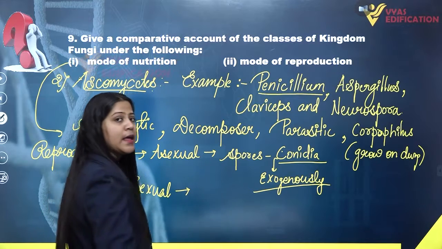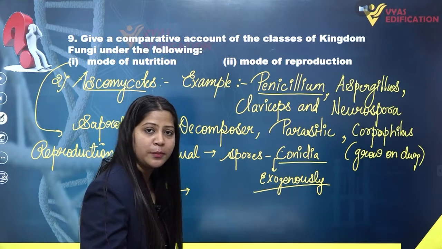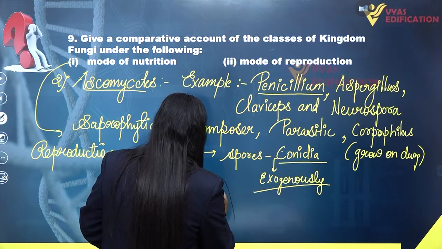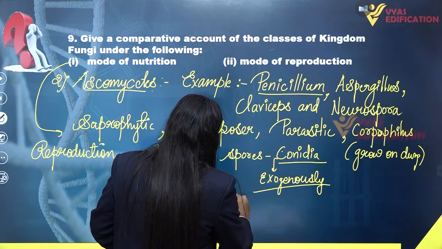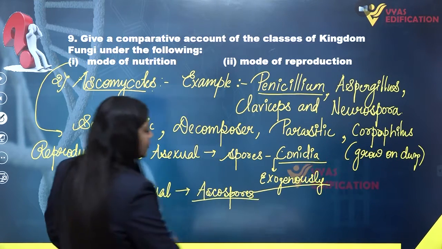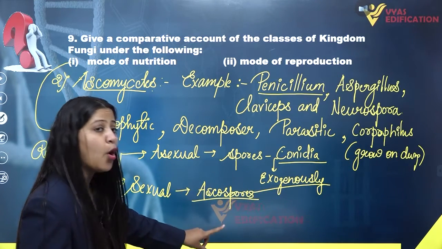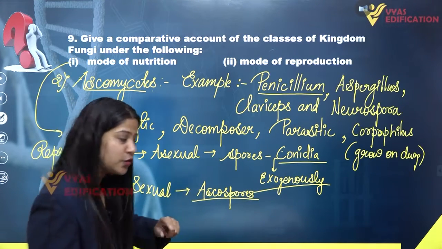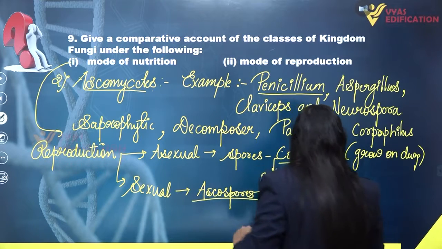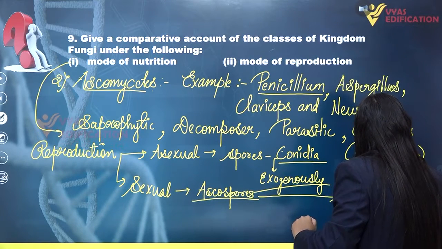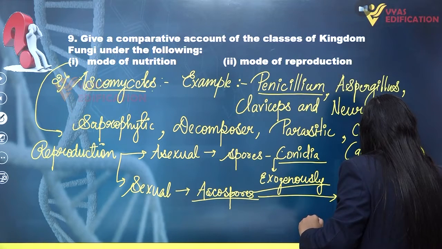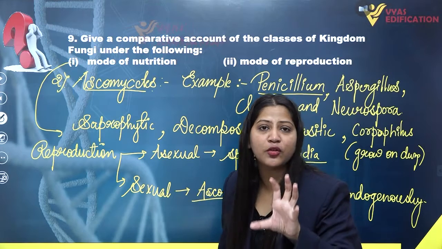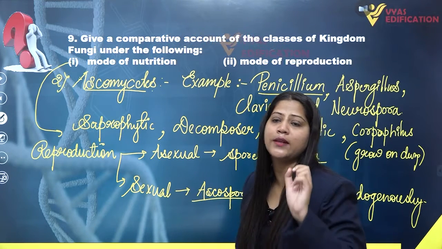If we talk about the sexual means of reproduction, they also reproduce sexually by producing sexual spores, that is ascospores. Ascospores are the sexual spores produced inside the body of Ascomycetes members. That means ascospores are produced endogenously because they are produced inside the body, inside a special sac-like structure known as asci.